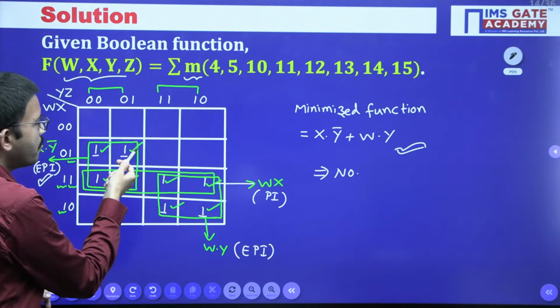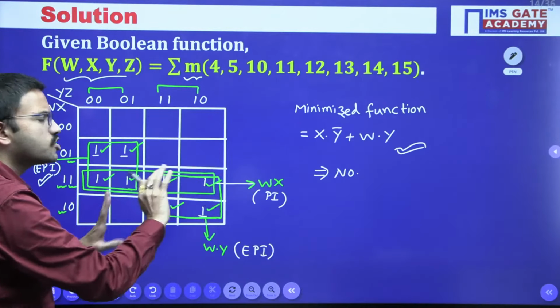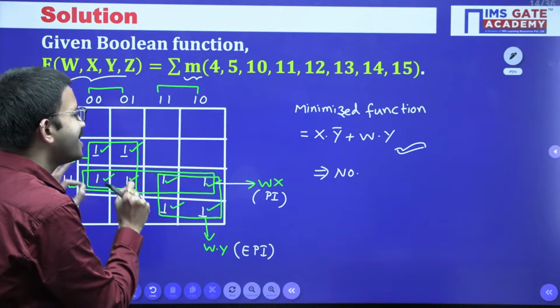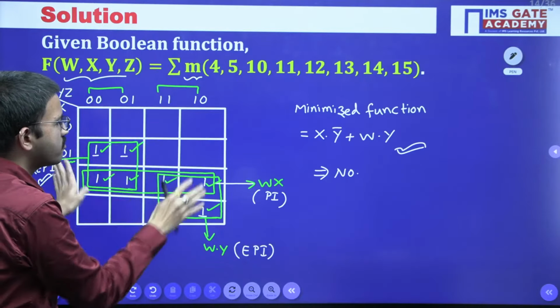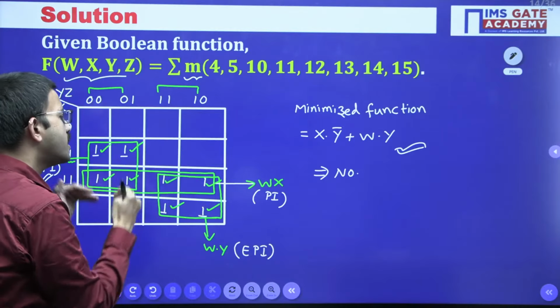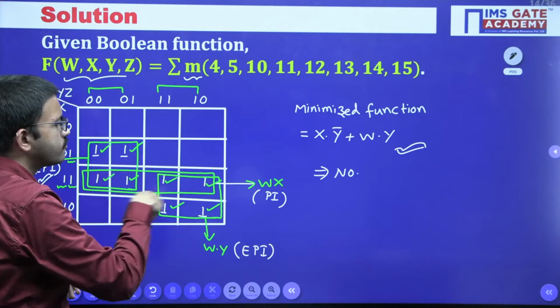Some of you might have done only this grouping and only this grouping, that's all. When you get sufficient knowledge regarding K maps and observe the placing of ones, you will avoid doing the grouping of 4 ones like this.